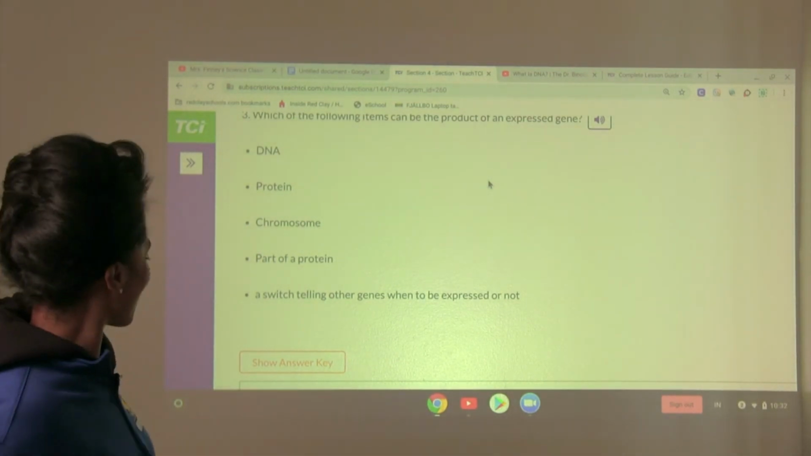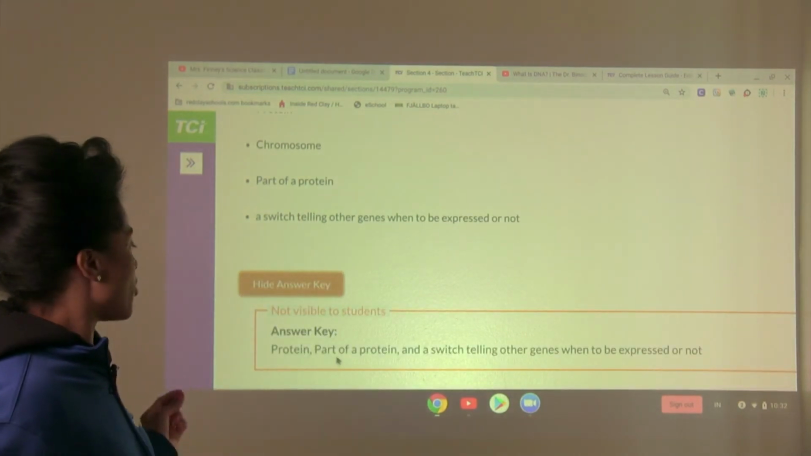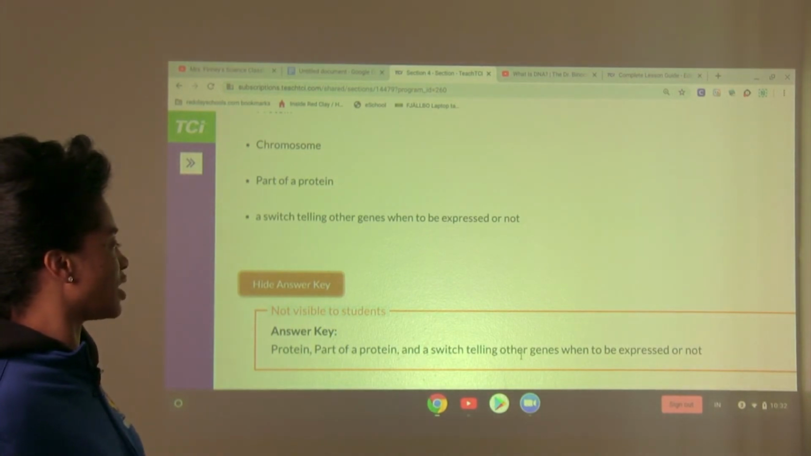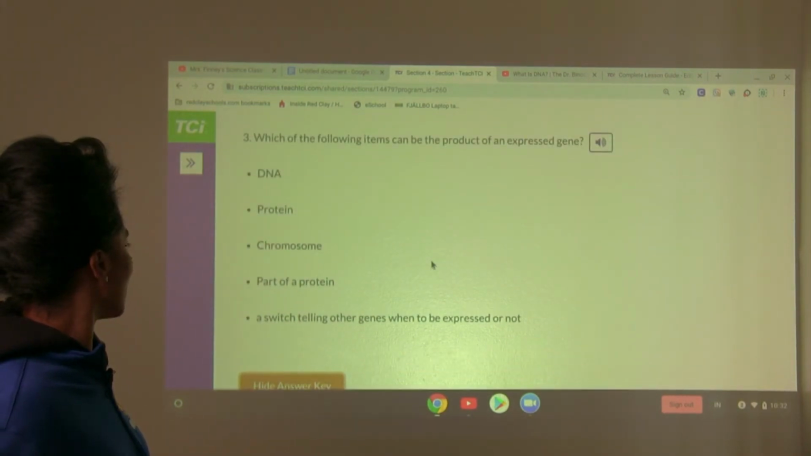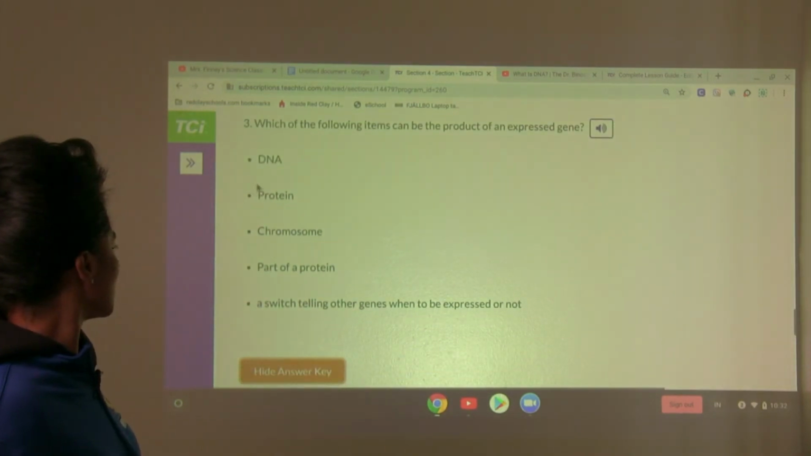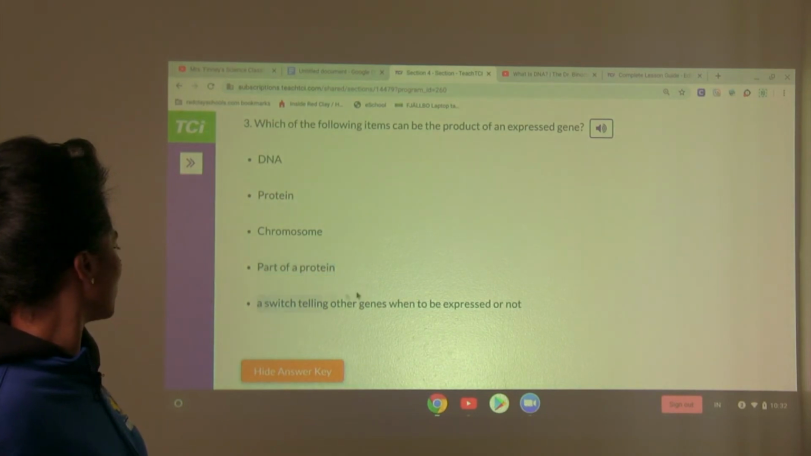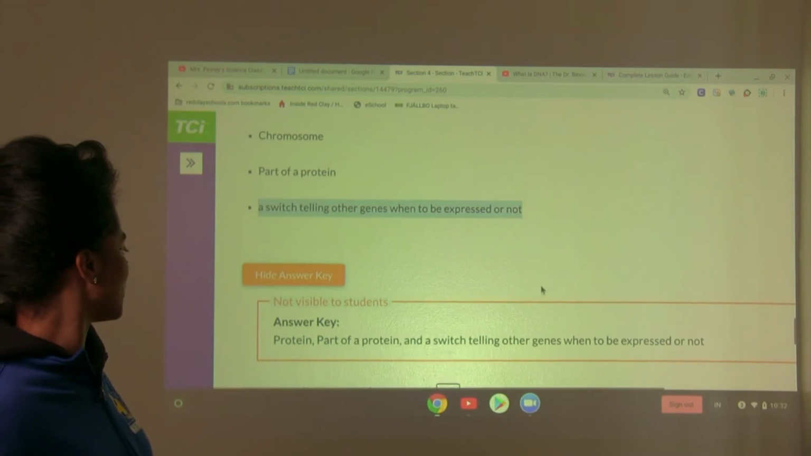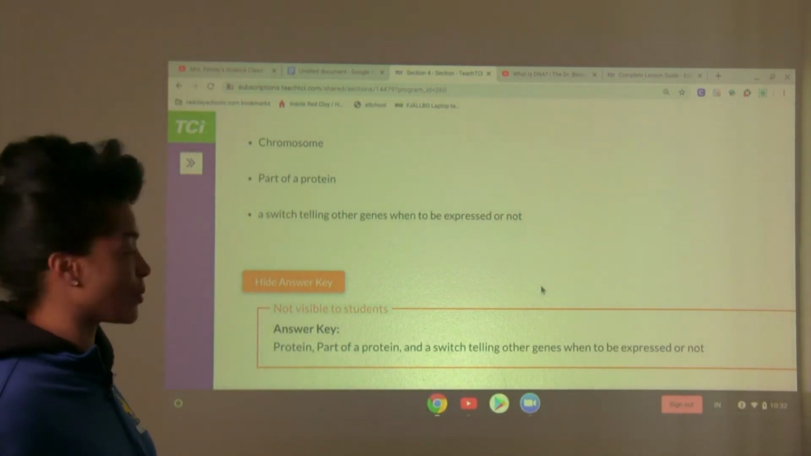Oh yeah? All right. Protein, part of a protein, and a switch telling other genes what to be expressed or not. All of those three would be products of an expressed gene. So this one, and this one. Okay? All right, jot that down as well. And that is number 3 in your notebook.